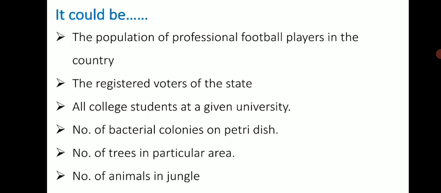The technique of obtaining information about the whole group by examining only a part of the whole group is called sampling. So what is meant by sampling? It is the technique of obtaining information about the whole group of the population by examining very few of them. Suppose there is a population of 10,000 people and I want to collect data from them. It is not possible for me or you to go to each and every person and collect the data from them.